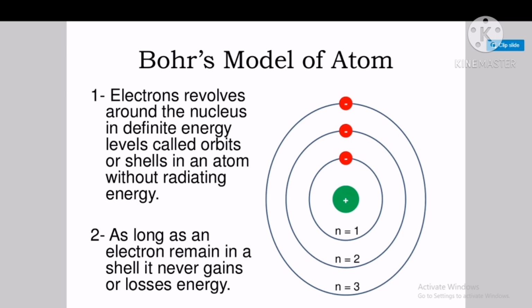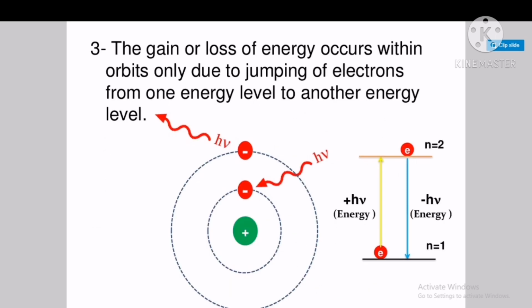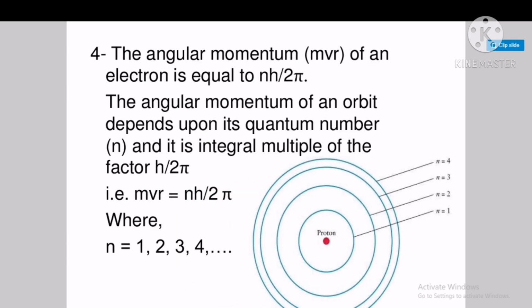An atom consists of a positively charged nucleus present at the center of the atom, and the electron is revolving around it in a circular orbit in a definite shell without radiating energy. The necessary centripetal force required for the circular orbit is provided by the electrostatic force of attraction between the positively charged nucleus and the negatively charged electron. As long as the electron remains in the shell, it never gains or loses energy. It gains or loses energy only when it jumps from a higher energy level to a lower energy level.